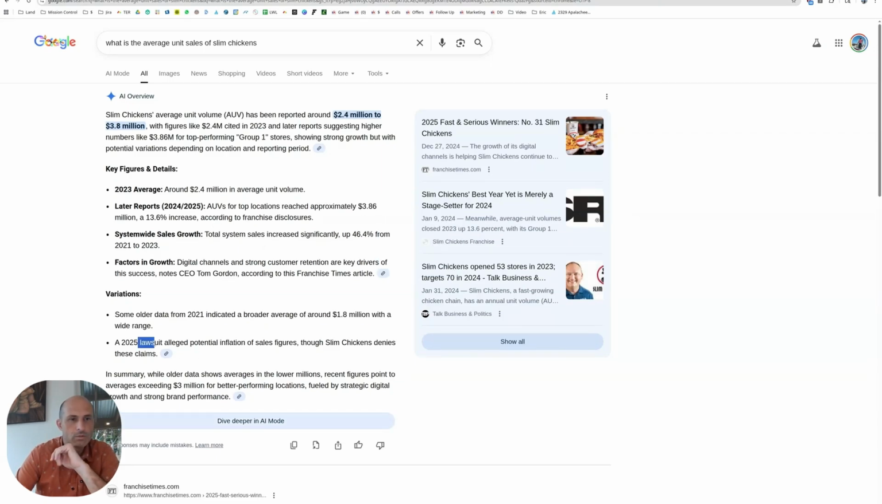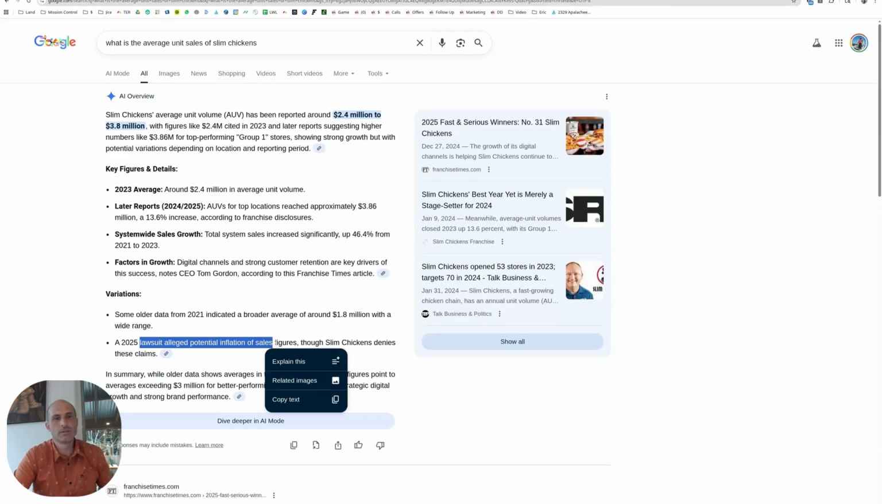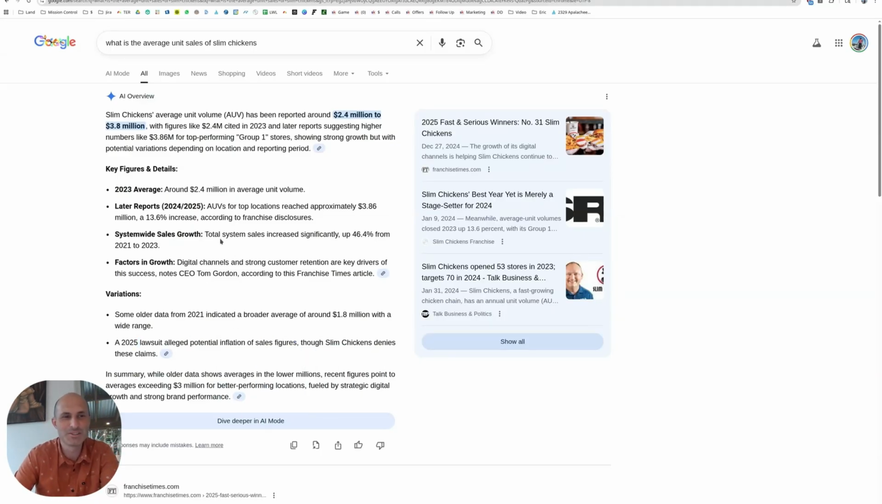Oh, they had a 2025 lawsuit alleging potential inflation of sales figures, though Slim Chickens denies these claims. Somebody opened a shop today. Why don't we get sales like that?